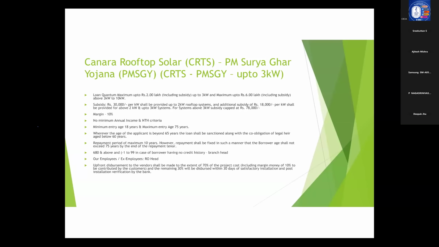And in the case of disbursement, we already saw upfront disbursement. The first stage in disbursement can be done for 70% of project cost, including margin money of 10%, and the remaining 30% will be disbursed within 30 days of successful installation.